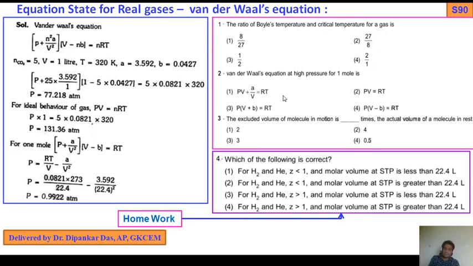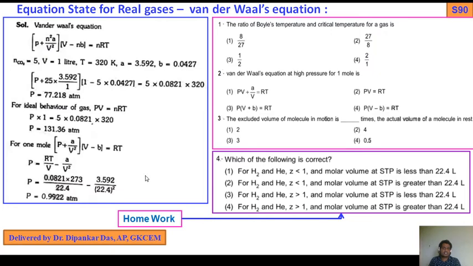So PV plus a/V equals RT, PV equals RT, PV plus b equals RT, and number 4, PV minus b equals RT, that is P(V minus b) equals RT. This is also very important.